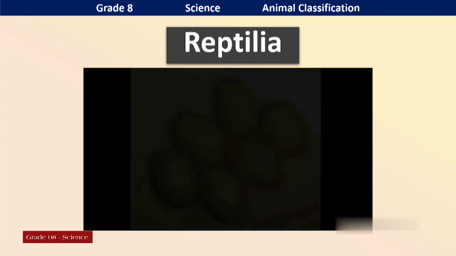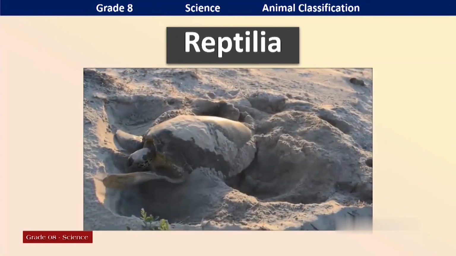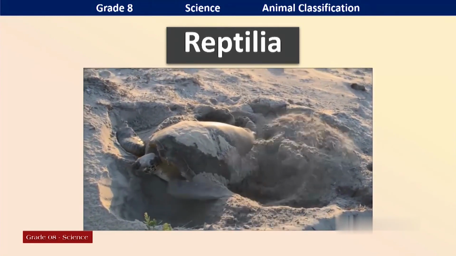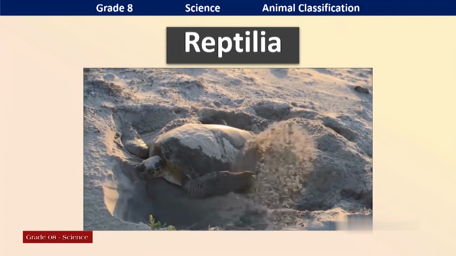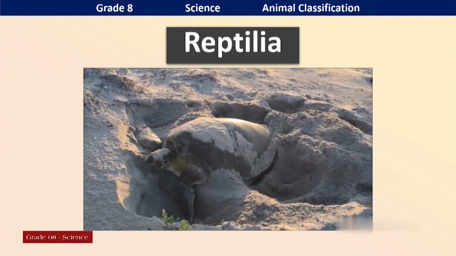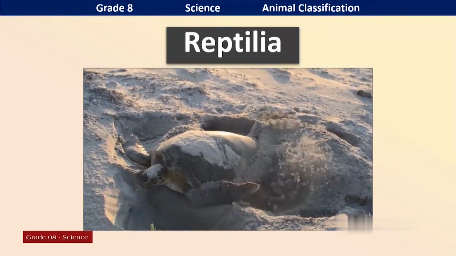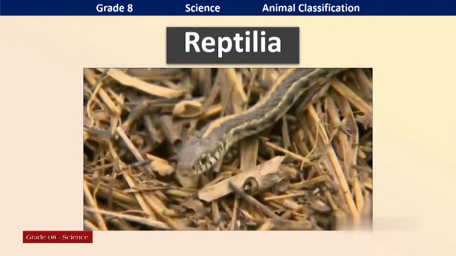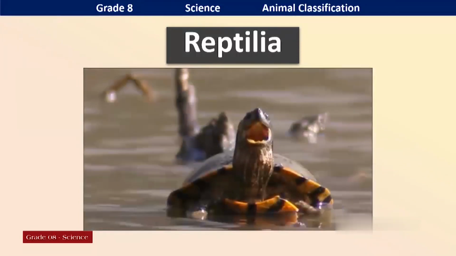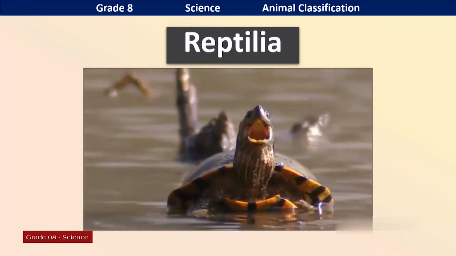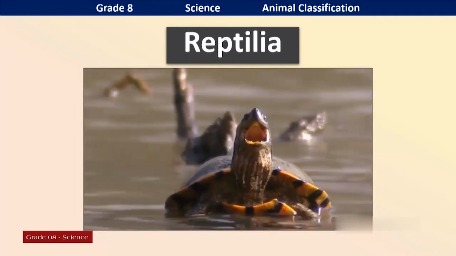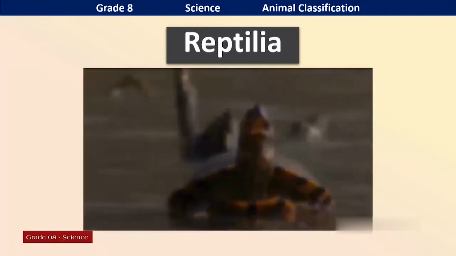Reptiles' legs, it is the first stage of their life cycle. Yes, what are the features of reptilia? The main feature is dry skin and scales.